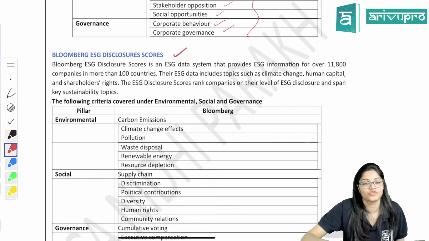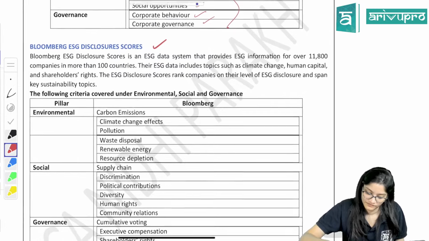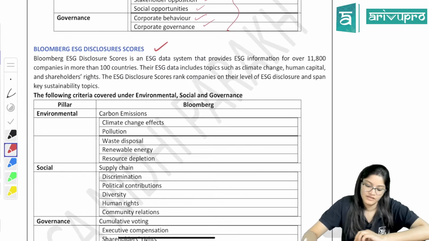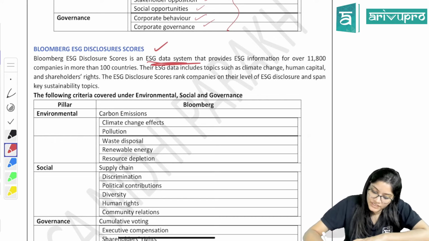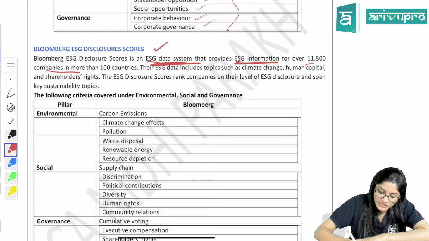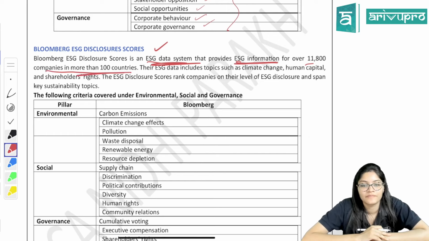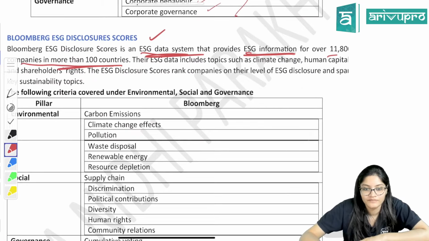Bloomberg ESG disclosure scores. Now it is a data system that provides ESG information for over 11,800 companies in more than 100 countries. Basically, it is a data system. It will provide you all the ESG data.